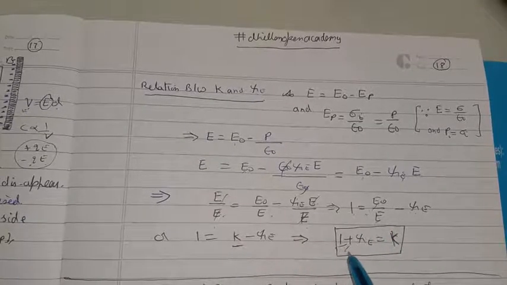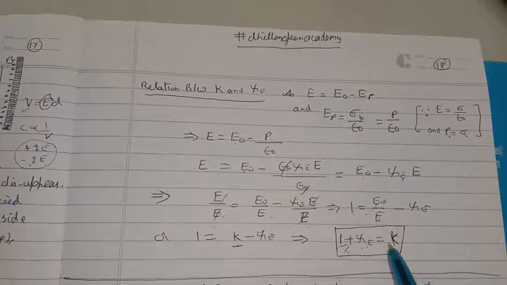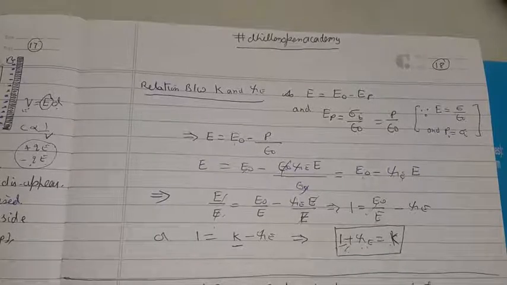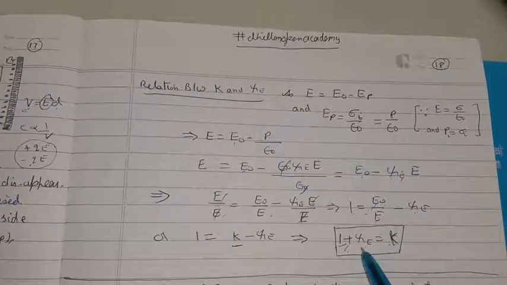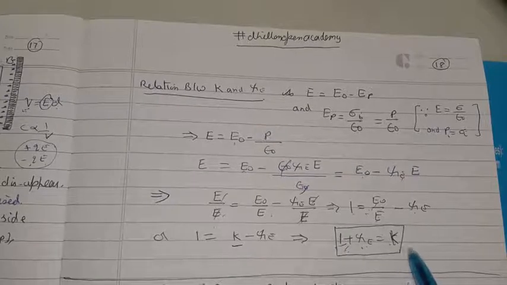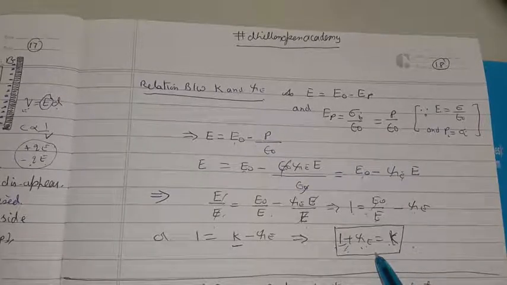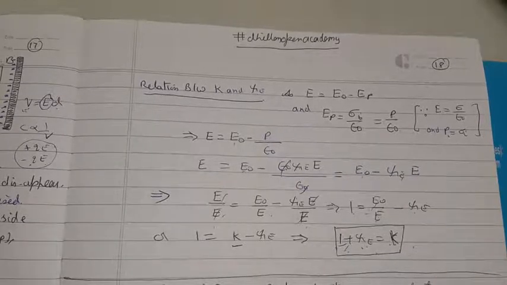So finally we have the equation 1 plus chi_e is equal to K. This equation indicates that a material which has a greater dielectric constant will have greater electric susceptibility and vice versa. Thank you.